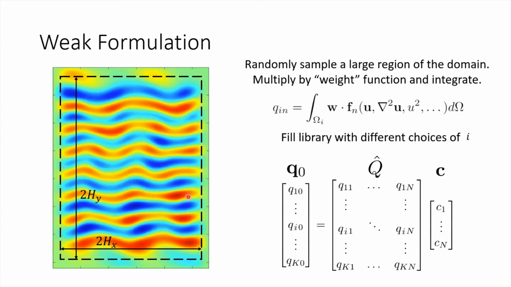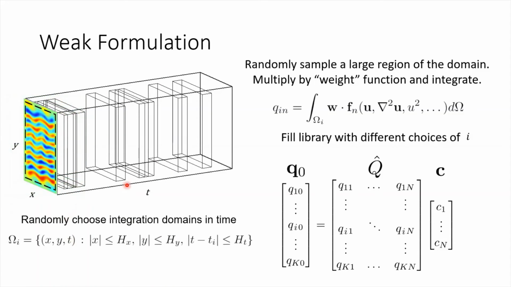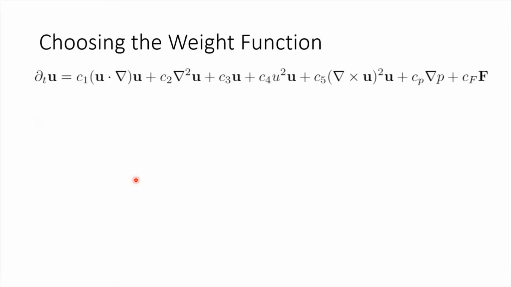Here we sample a central region covering about 80% of the total domain, so we don't sample the boundaries, which are associated with larger PIV noise due to the small fluid velocity. With the origin of the system at the center, it makes sense to give this region a width of 2hx and a height 2hy. We then select random samples in time with length 2ht. This gives a simple inequality definition for our domains omega I.